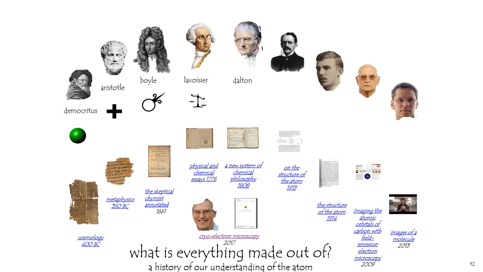John Dalton wrote a book called A New System of Chemical Philosophy, where among other things he showed that atoms combine in small whole numbers.